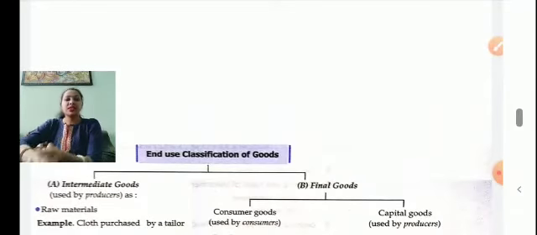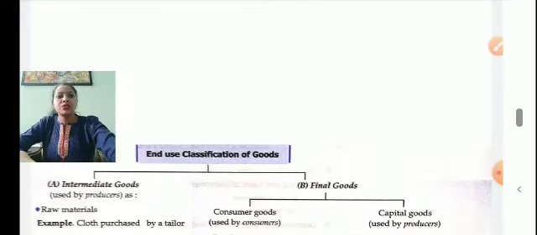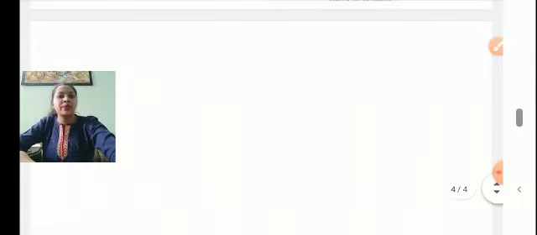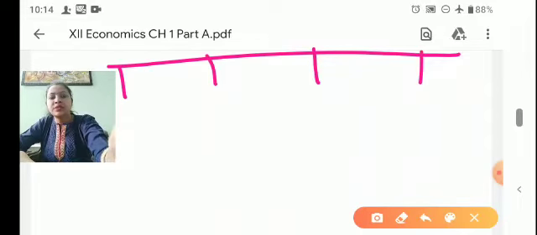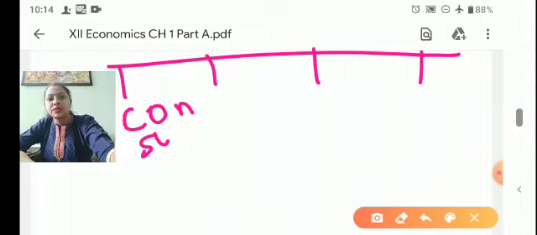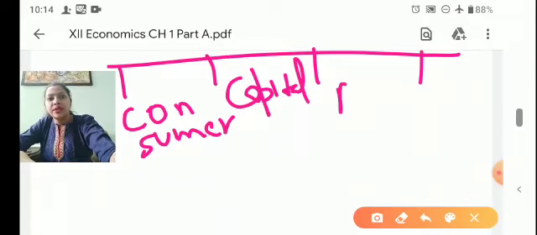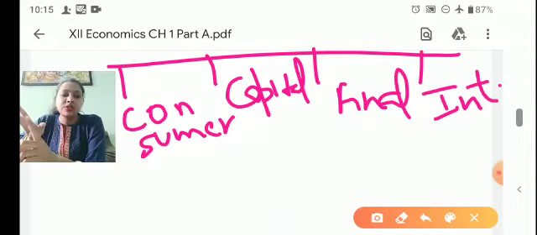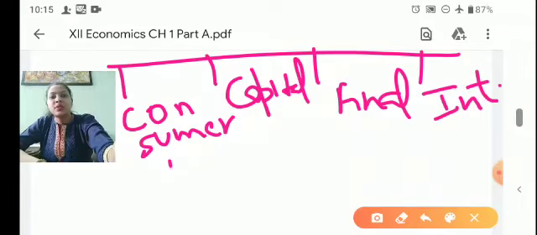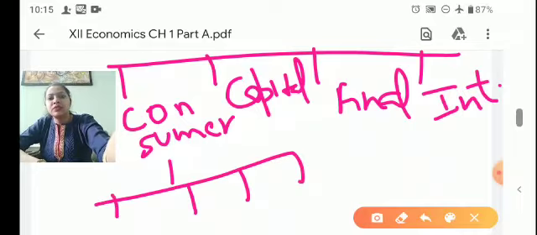And in today's class we will also discuss about the types of the goods. So let us discuss about the four type of goods. There are four type of goods. First is consumer goods, capital goods, final good, intermediate good. Consumer goods are of again four types. We will discuss it later.